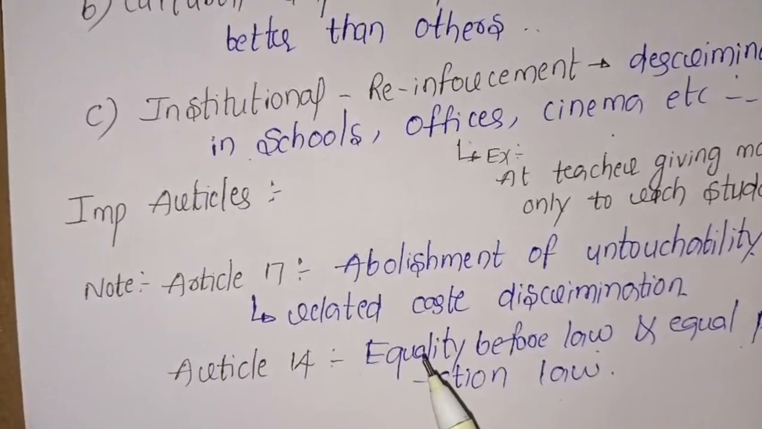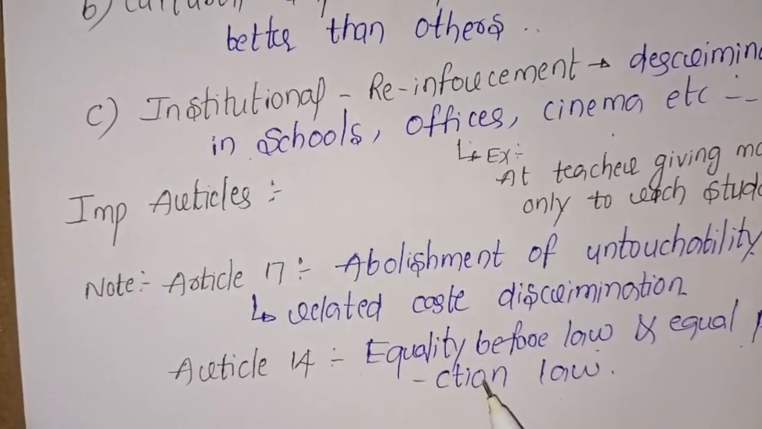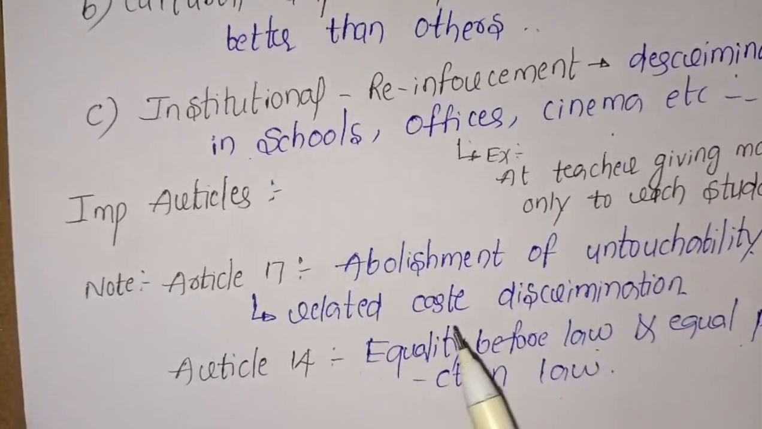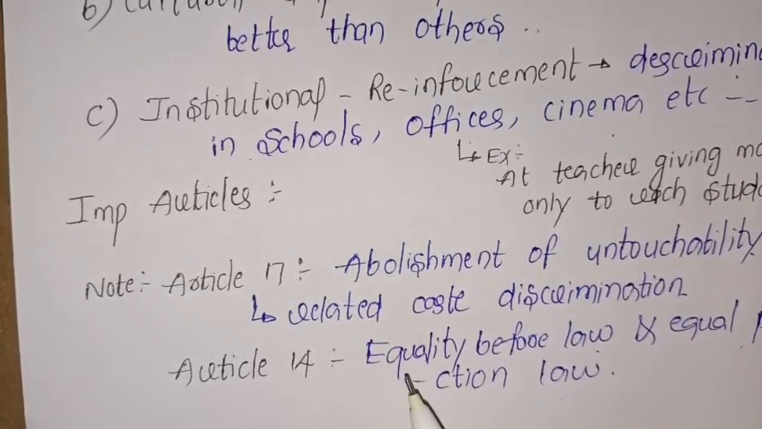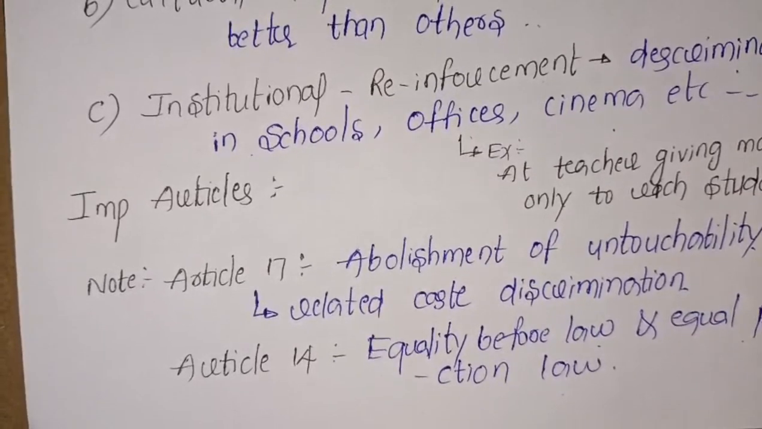Here the policy must treat everyone equal. The example for Article 14 is that this policy must treat everyone equal. It is known as Article 14 of the Indian Constitution.